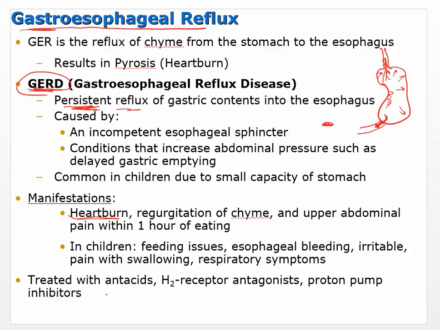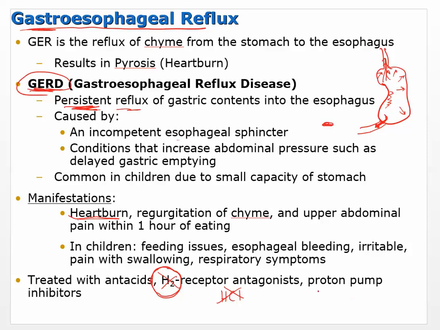Okay, so treated with antacids. Okay, so antacids like Tums or something that's just going to neutralize the acid. H2 receptor antagonists. So when we talk about H2, I realize that after I wrote that it can be confusing to people because you might be thinking hydrogen. We're talking about histamine. So histamine 2 receptor antagonist. Histamine is something that promotes, so when histamine is released, it can activate the parietal cells, and the parietal cells are the ones that release hydrochloric acid. Okay, so if we antagonize or we block the histamine, then we can block the release of hydrochloric acid.